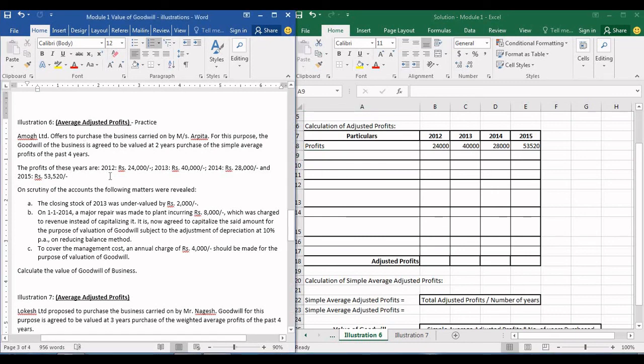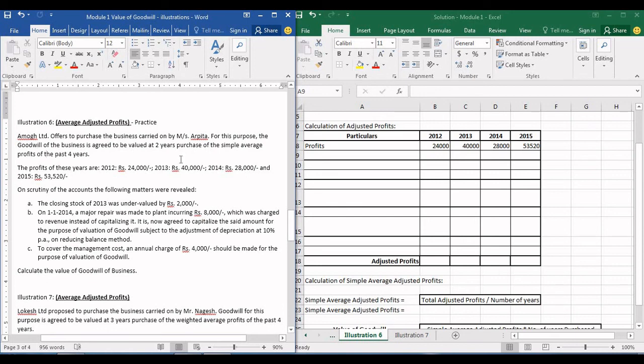Amok Limited offers to purchase the business carried on by Messrs Arpita. So Messrs Arpita is the business that is selling to Amok Limited. For this purpose, the goodwill of the business is agreed to be valued at 2 years purchase of the simple average profits of the past 4 years. So they are saying that goodwill will be 2 years purchase of simple average profits. So this problem is based on simple average profits.